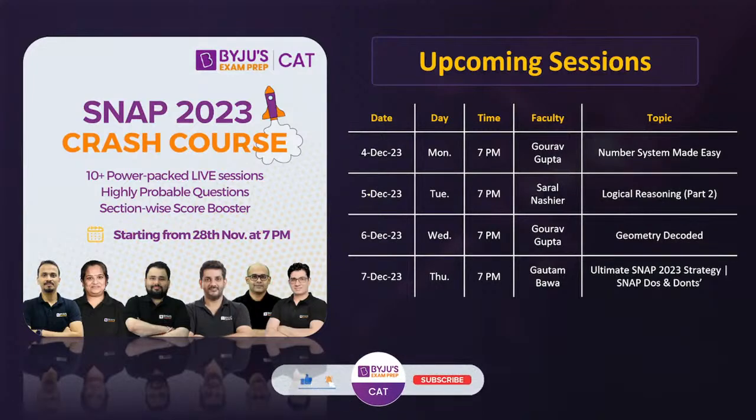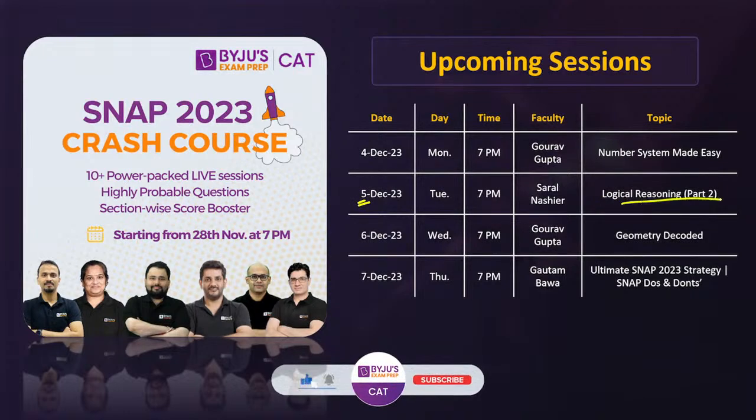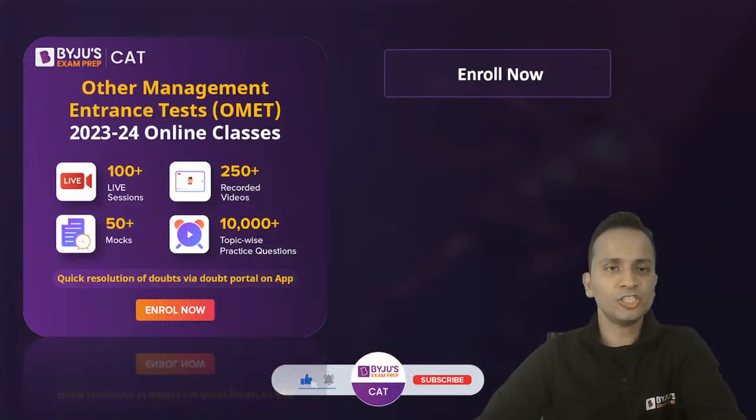Now the upcoming session, 5th of December, it will be logical reasoning part 2. 6th of December, it will be geometry decoded, and 7th of December, it will be unlimited SNAP 2023 strategy, do's and don'ts for SNAP. All right, fine. So hopefully to see you again in the upcoming sessions.